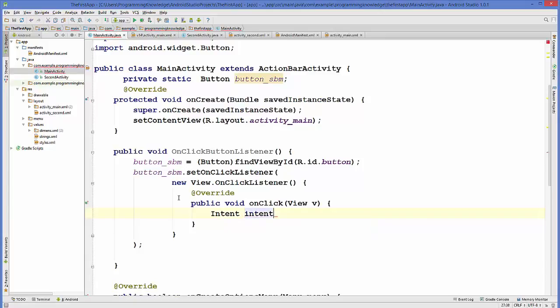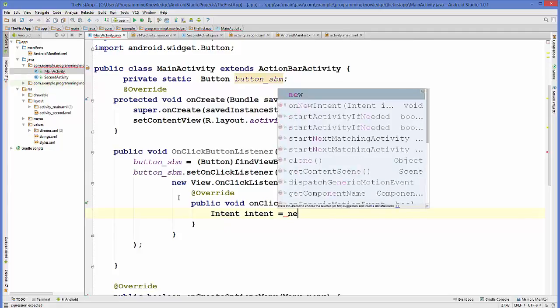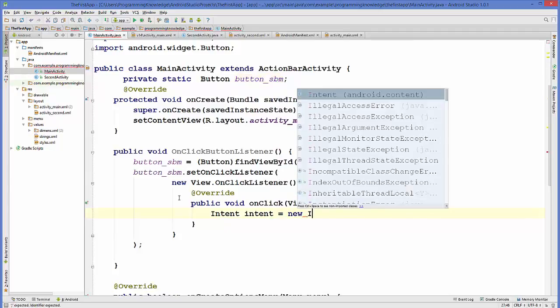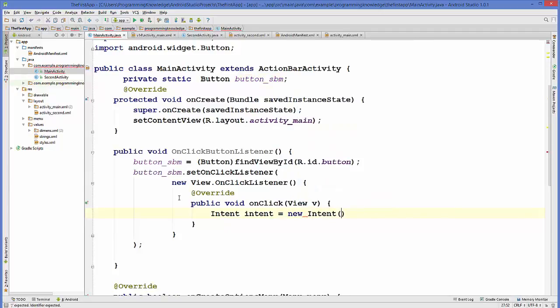For example, the variable name is intent is equal to new Intent, and the constructor of this Intent takes an argument, which is the package name of your second activity or whatever activity you want to open.